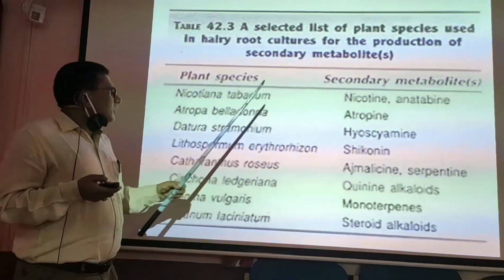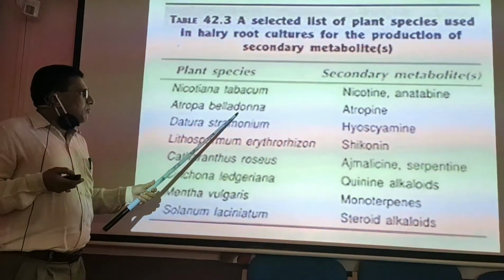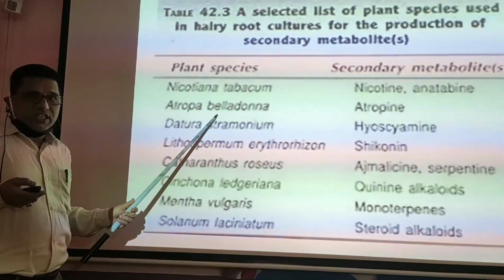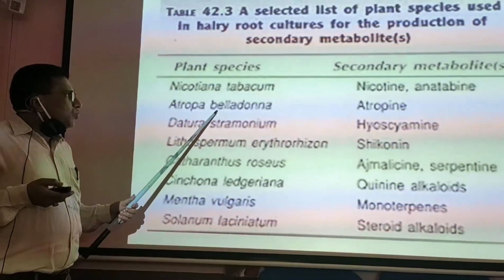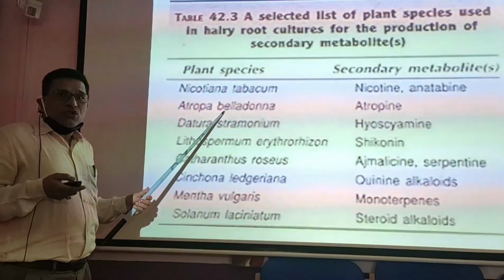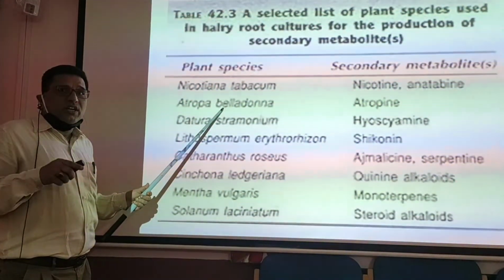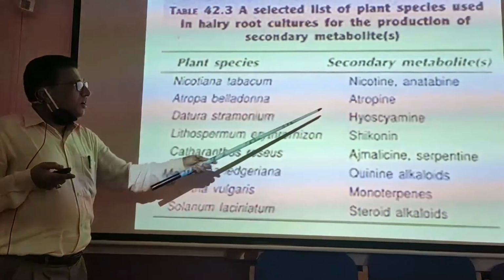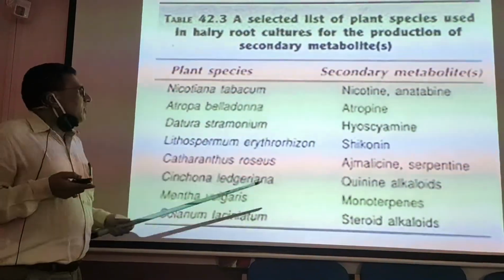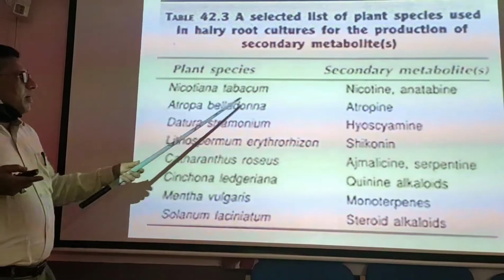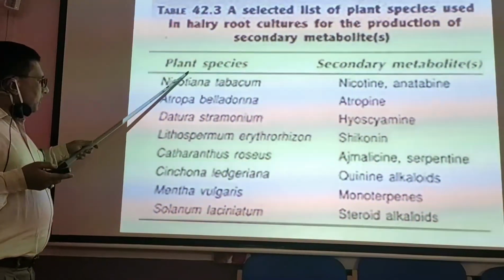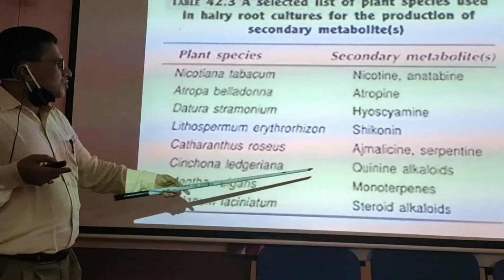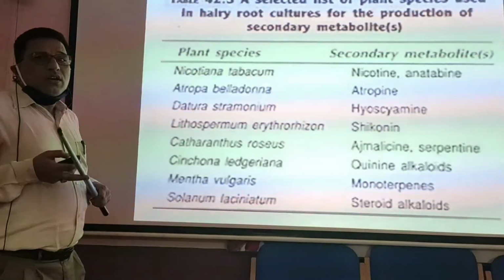And this life-saving drug is extracted from the root system of this plant called Atropa belladonna, which is a member of family Solanaceae. And these roots can be grown on a large scale through tissue culture technology. Only roots will be differentiated without the differentiation of shoot, so that those roots will yield us a valuable medicine called atropine. Similarly, Nicotiana tabacum yields nicotine, and these are the different plants. Coming to Cinchona, this yields quinine, which will treat malaria.